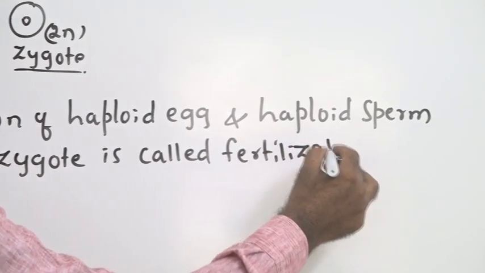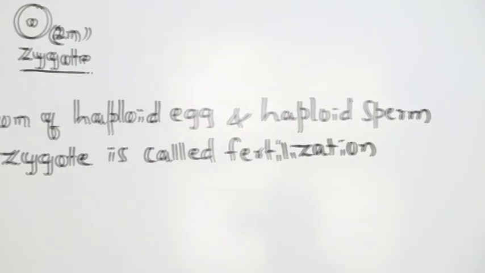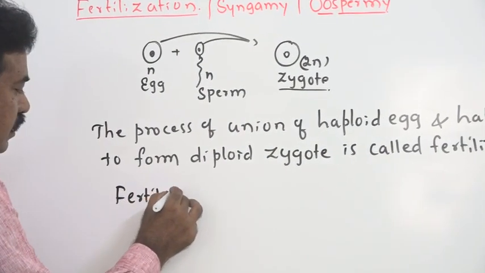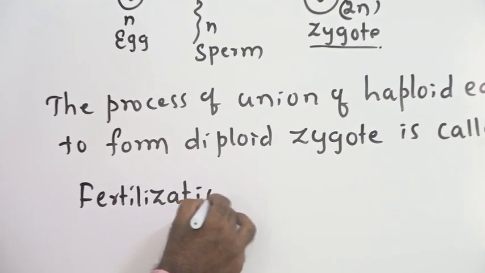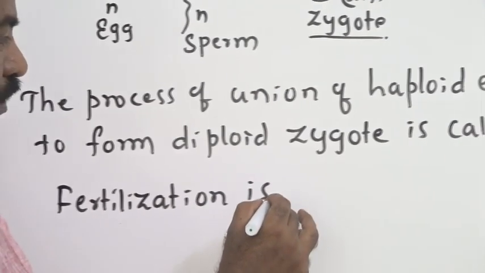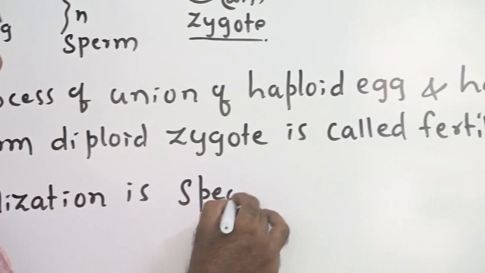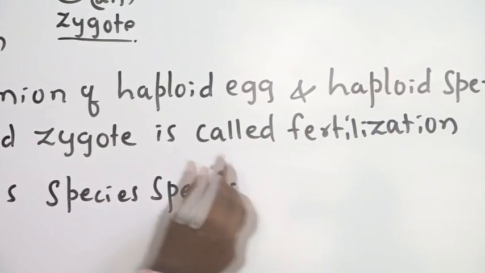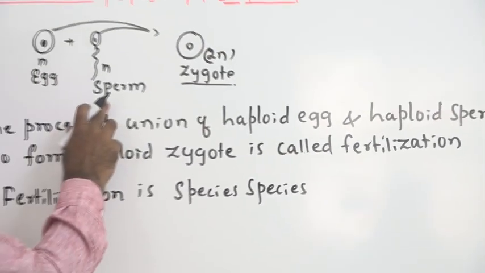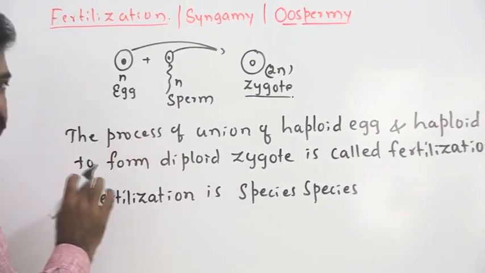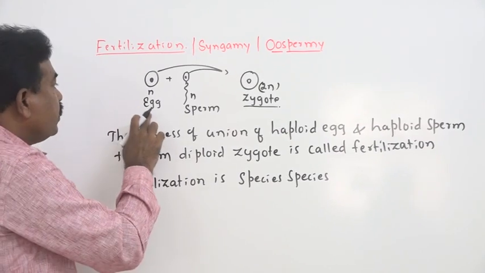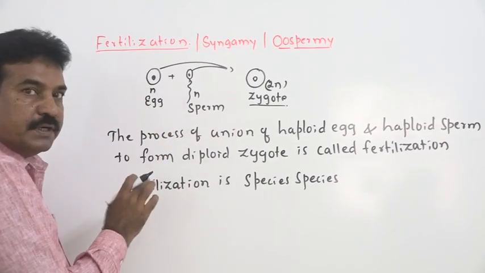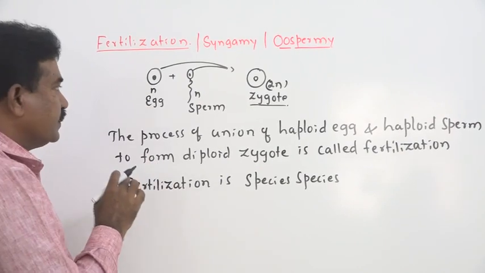Then fertilization is species specific, meaning the particular species' sperm fertilizes their own egg, or a particular species' egg is fertilized by their own species' sperm, but not a foreign species.